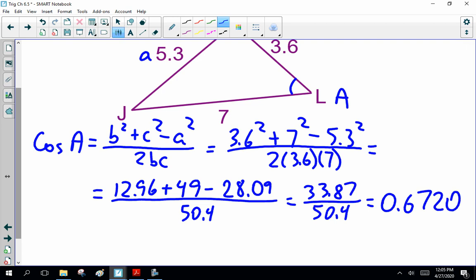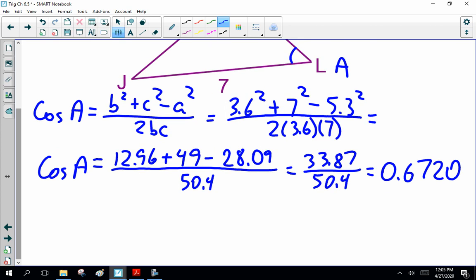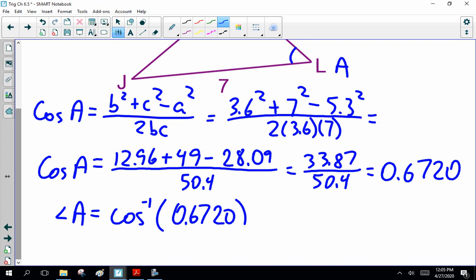And remember, this is cos of A. So what's angle A? Inverse cos 0.6720. Inverse cos answer.